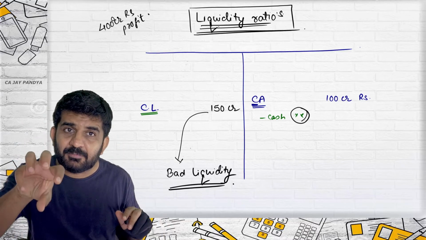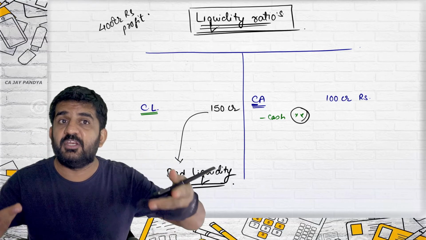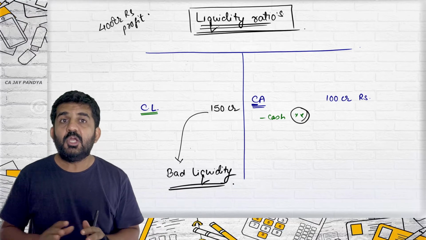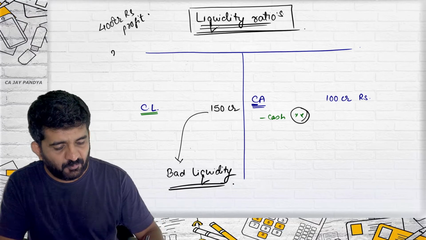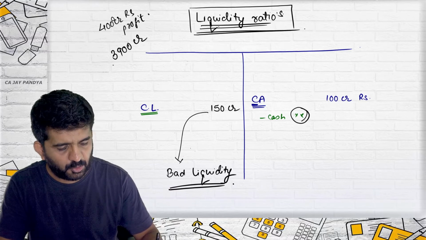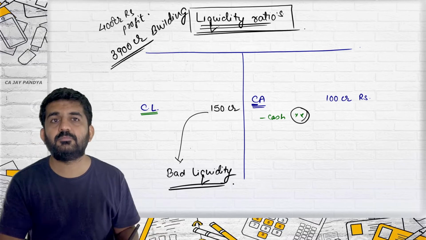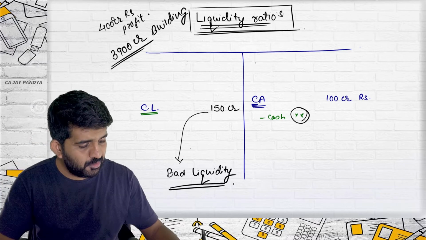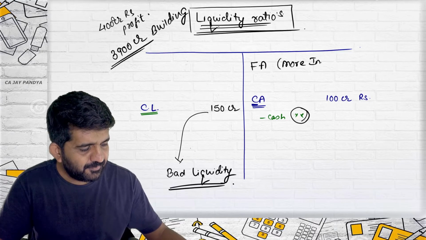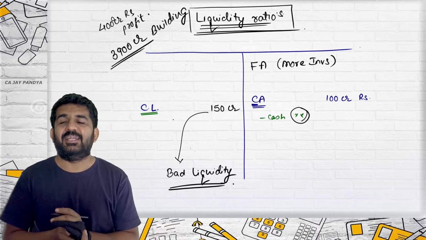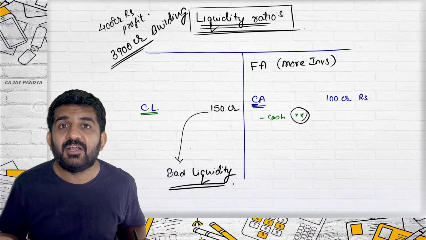So whenever something appears on the liability side, it always appears on the asset side in the form of cash or in the form of any other thing. Now, in the current year, we have purchased a building worth rupees 3,900 crore. So more investment is done in fixed assets. So less of the investment is reflected in current assets.